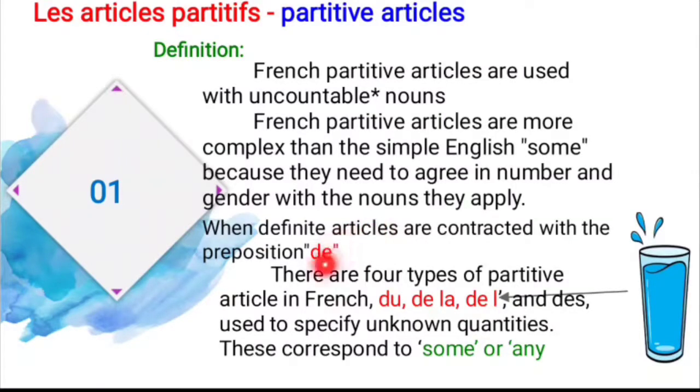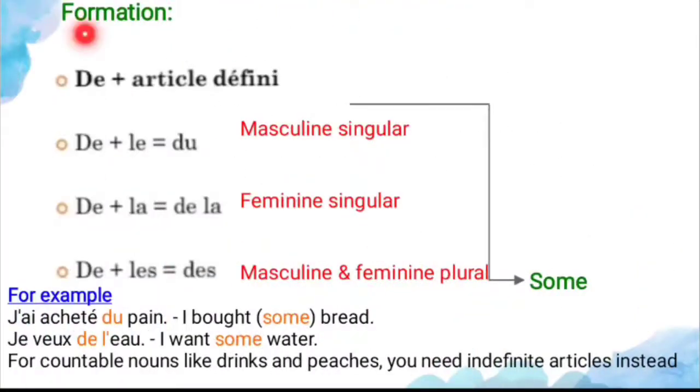And this partitive article is contracted with the preposition what? De, with which article? That is definite article. So what are the definite articles? Le, la, les, l'apostrophe. And formation for the partitive article: de plus article défini. What are the articles définis? Le, la, les, l'apostrophe. These are the articles définis.